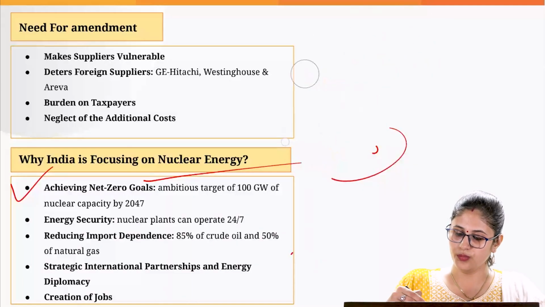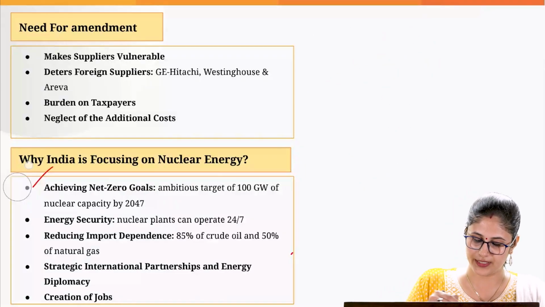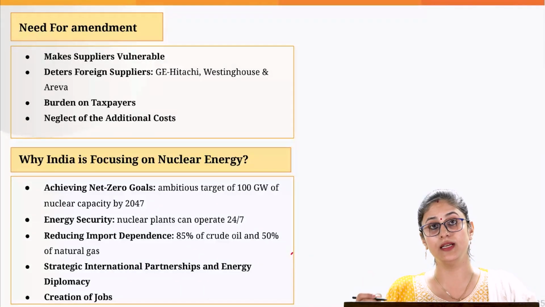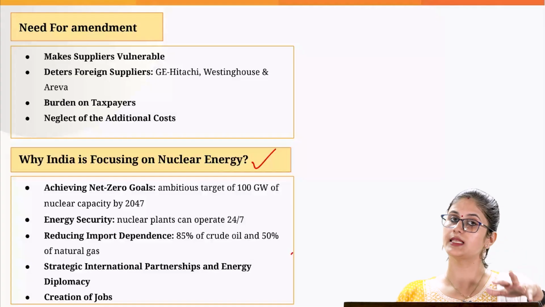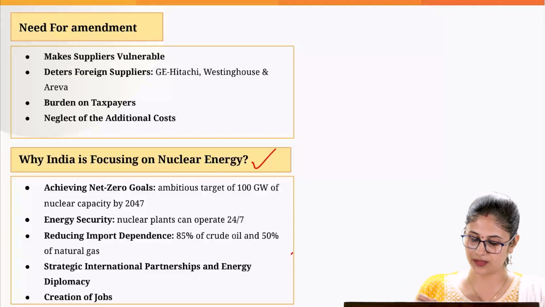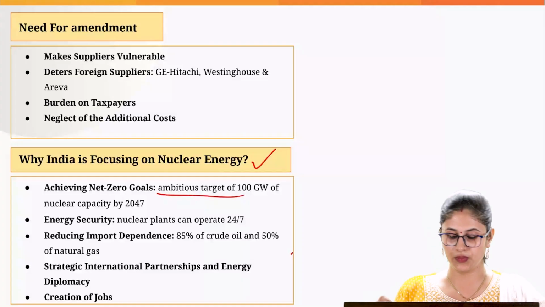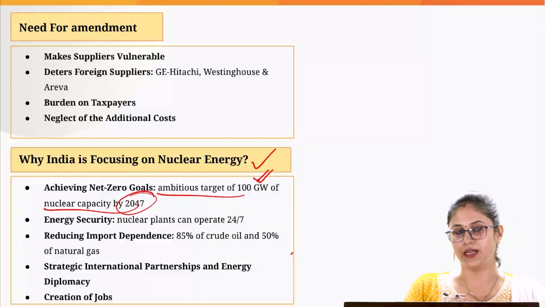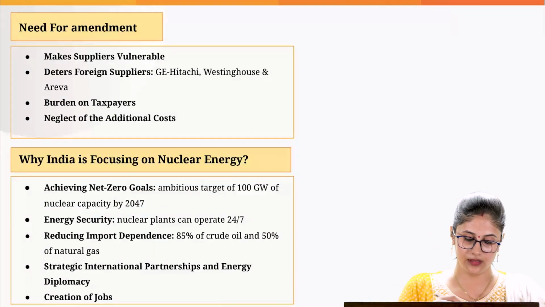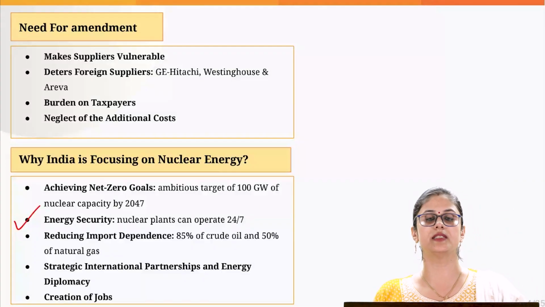So in order to meet this goal of net zero emission by 2070, we need to focus upon renewable energy. And that is the reason in this year's budget, the government has put in place an ambitious target that we will be putting in place 100 gigawatt of nuclear capacity by 2047. Another reason being, in order to achieve energy security.